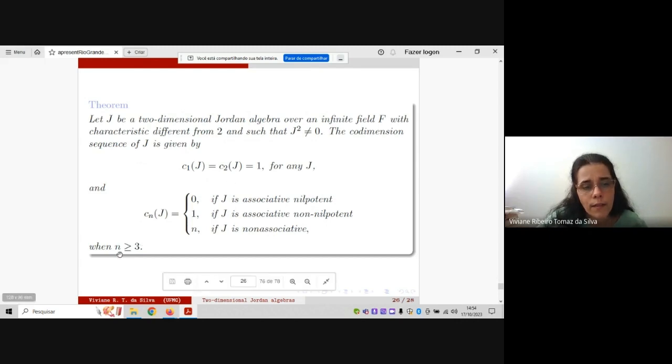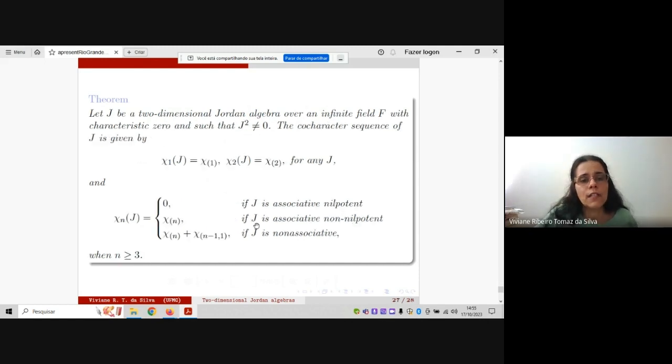But if n is at least 3, we have codimension 0 for the nilpotent case, 1 for associative non-nilpotent, and n for J non-associative. And finally the cocharacter sequence: we have 0 if J is associative nilpotent, this cocharacter here, and finally this one in case non-associative.